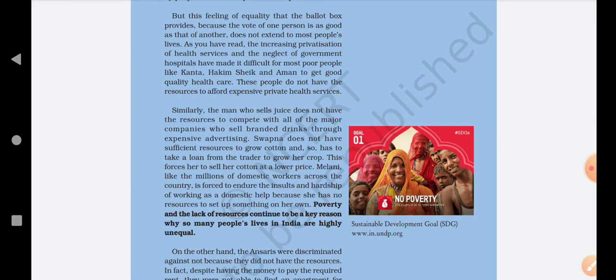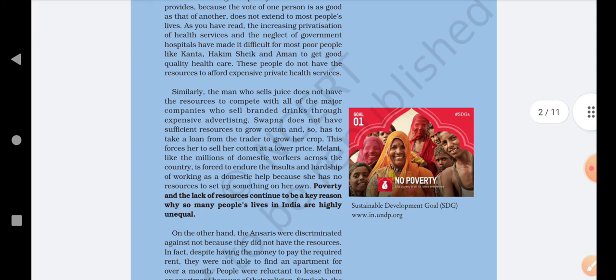As you have read, the increasing privatization of health services and the neglect of government hospitals have made it difficult for most poor people like Kanta, Hakim Sheikh, and Aman to get good quality health care.